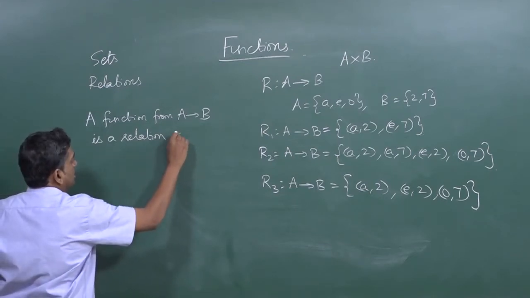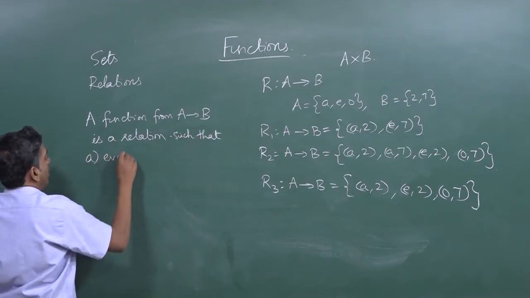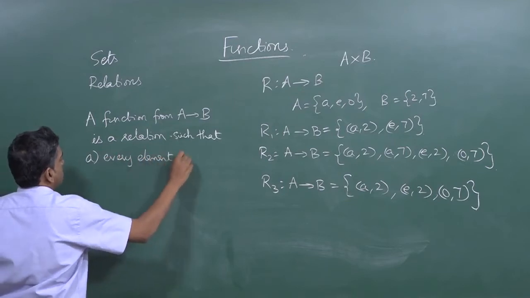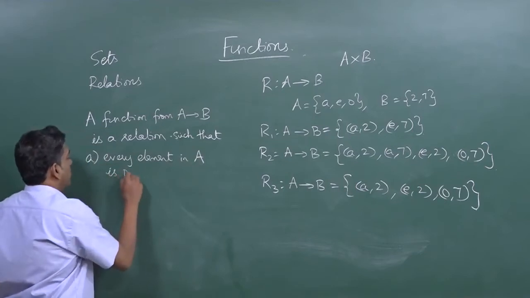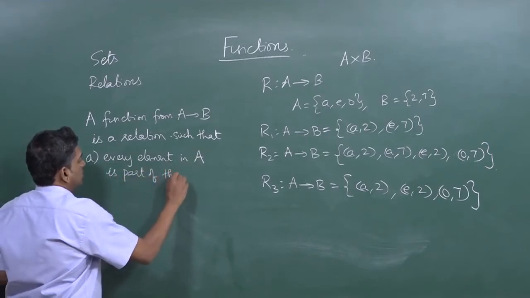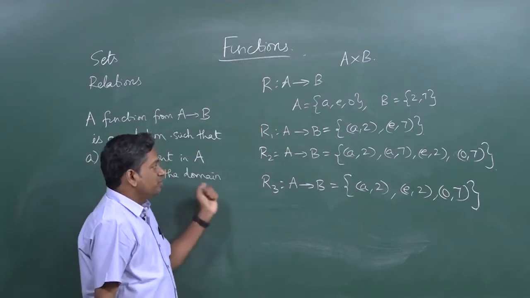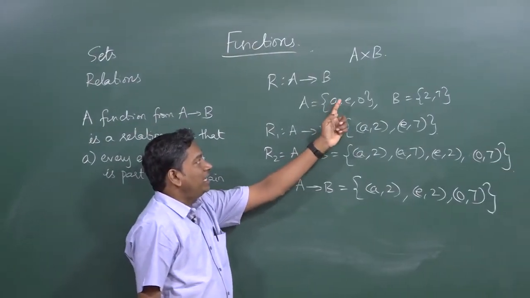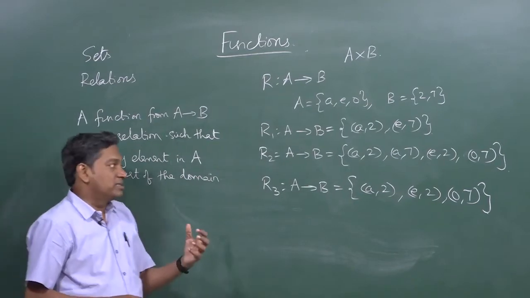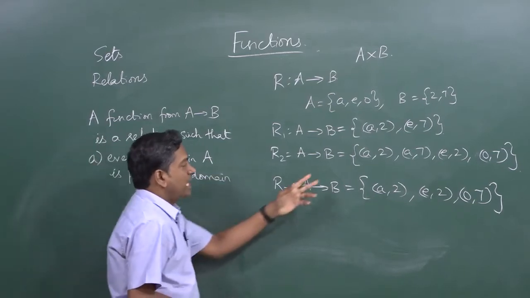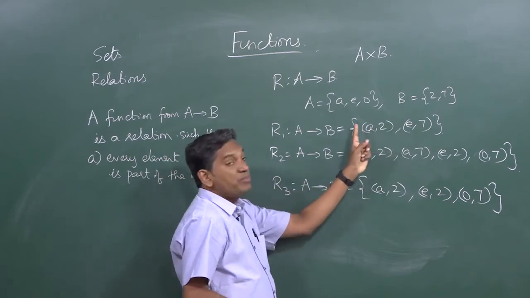A relation such that, what are the two conditions? Every element in A is part of the domain of the relation, which means a, e, o must be the domain. Another way to say this is, in relations, if you say (a, 2) is a part of the relation, we say that 2 is the image of a.